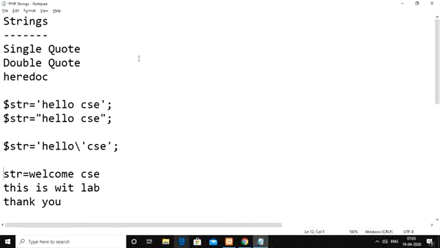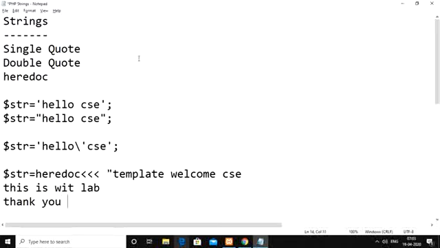So dollar str equal to, you write first three angular braces, which indicate that it is a heredoc. Then we write one token, something like template, which indicates the beginning, with a double quote before it.